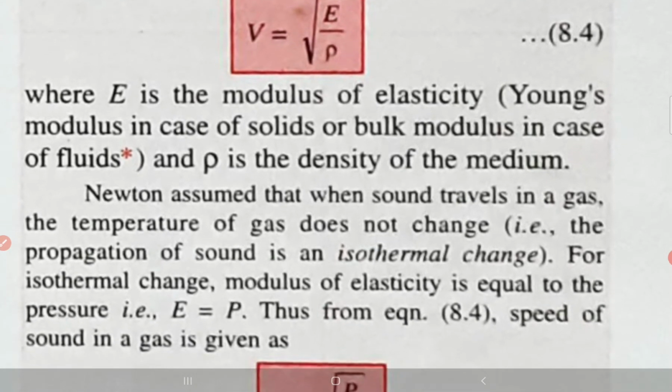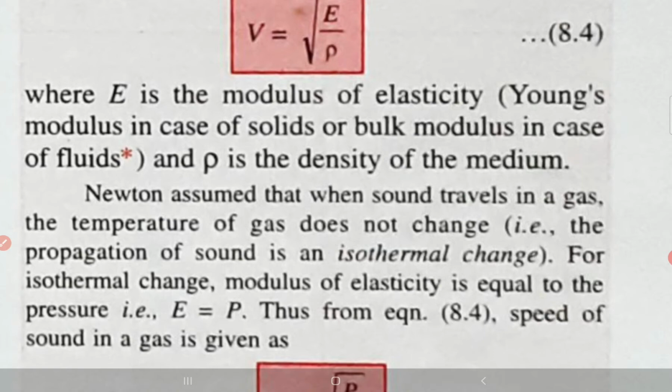Newton assumed that when the sound travels in a gas, the temperature of the gas does not change, right? That is, the propagation of sound is an isothermal change. That means whenever the sound is traveling in a medium, the temperature of the medium should not change. For isothermal change, modulus of elasticity, that is E, is equal to the pressure. So we can write E equals pressure. Now whose pressure? That is the pressure on the medium in which the sound is traveling.